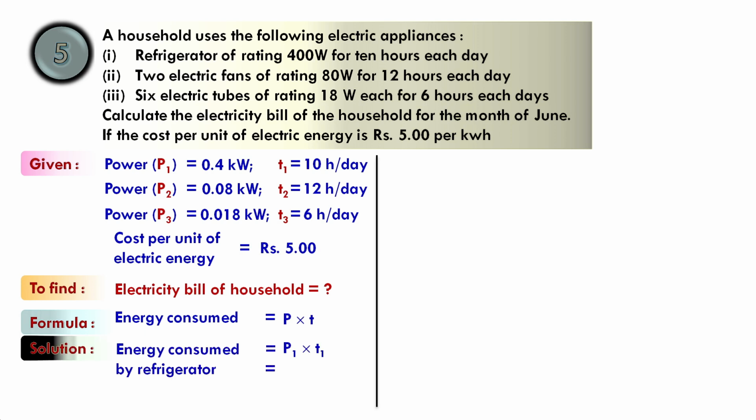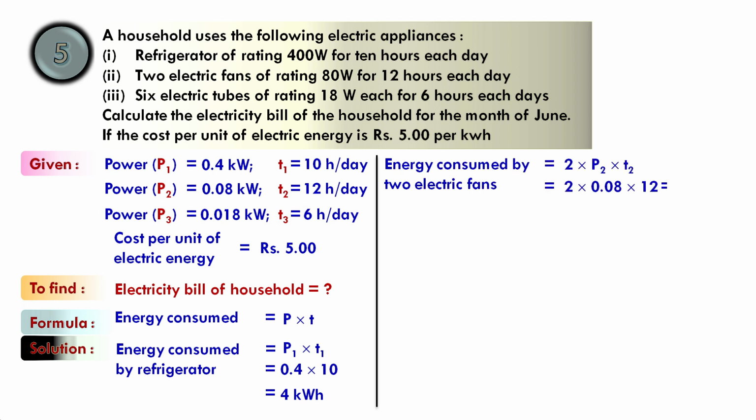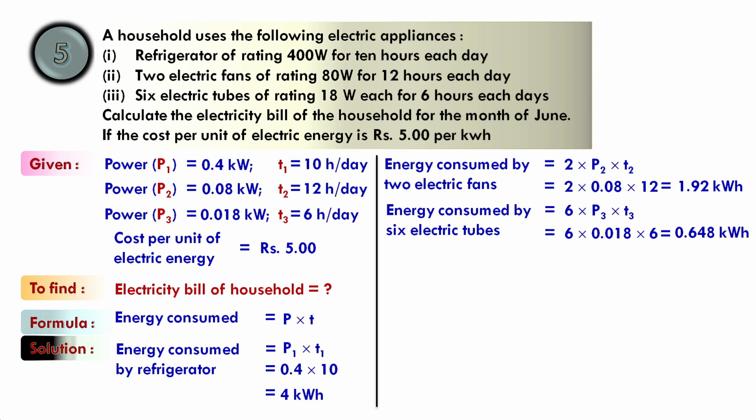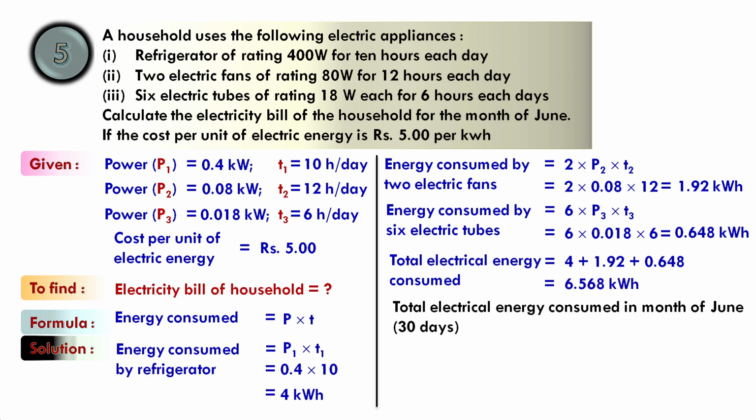Energy consumed by the refrigerator will be 4 kWh. Energy consumed by the two fans will be 1.92 kWh, and energy consumed by the 6 electric tubes will be 0.648 kWh. So total electric energy consumed is 4 plus 1.92 plus 0.648, that's 6.568 kWh.